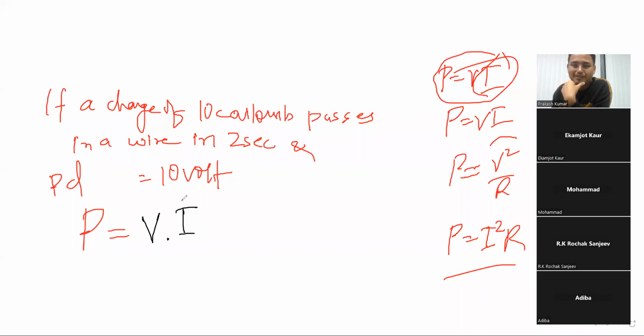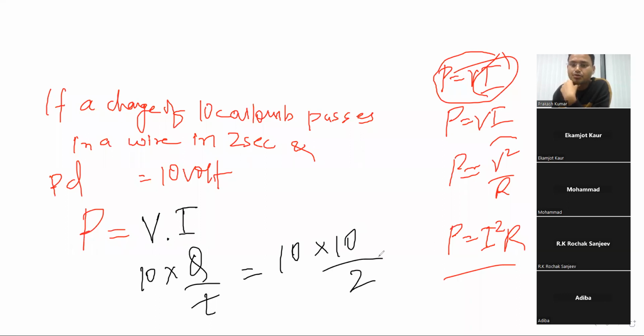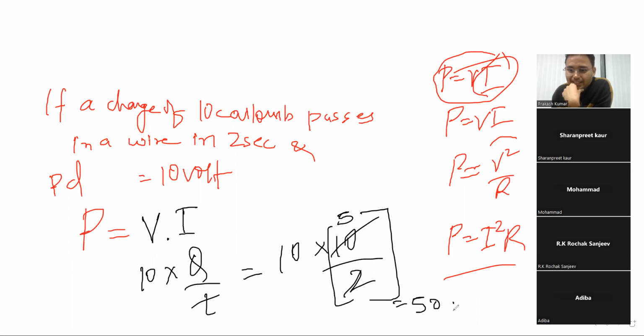Power equal to V into I, right? Voltage is 10. And current is charge by time only. So 10 into what is the charge? 10 coulomb divided by time, which is 2. Right? So 2 fives are, so it will be what? 50 watt. Power is watt.